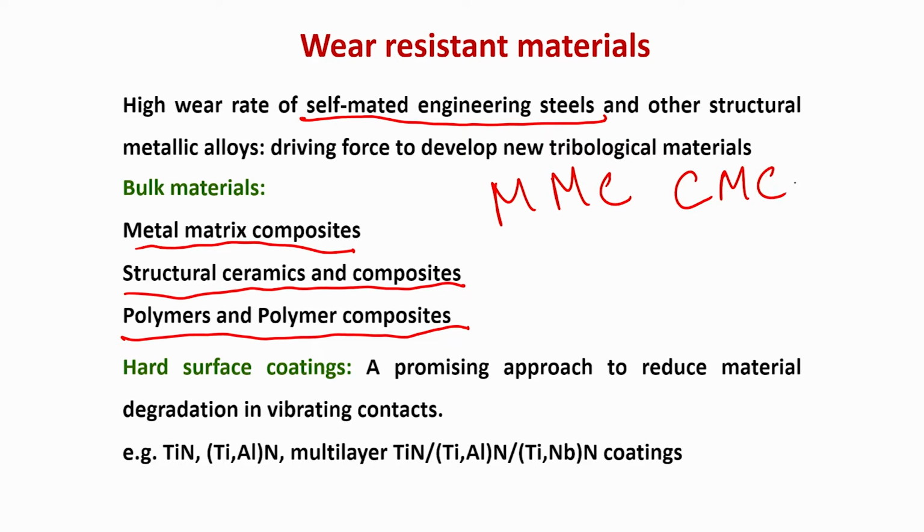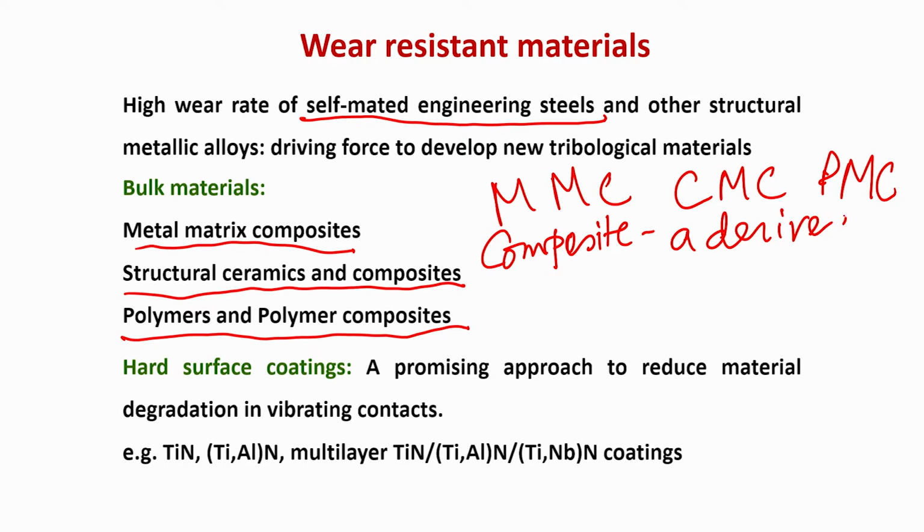So, this MMC, CMC and PMC. First, one should know what a composite is. A composite is essentially a derived material class which can constitute metals, ceramics and polymers, but one of the metals, ceramics or polymers will act as a matrix, and another phase, which can be a metal, ceramic or polymer, is called a reinforcement in the matrix.